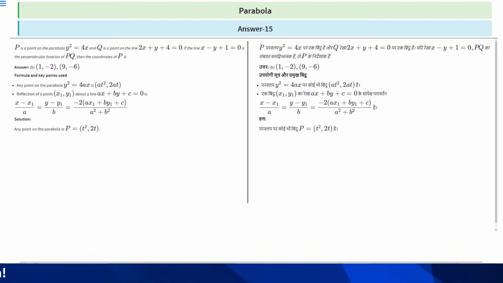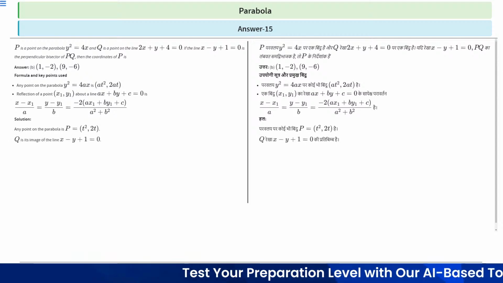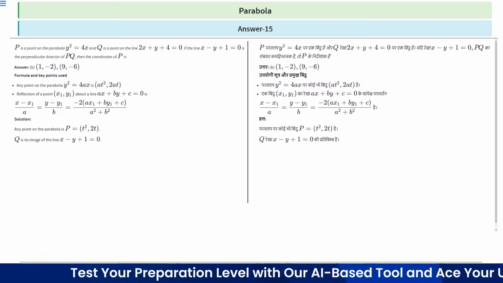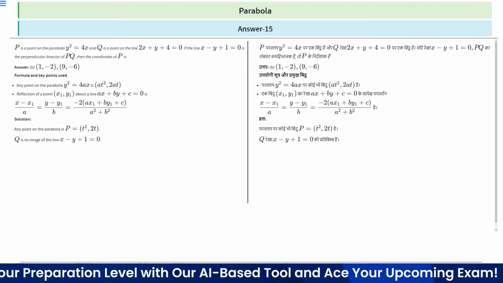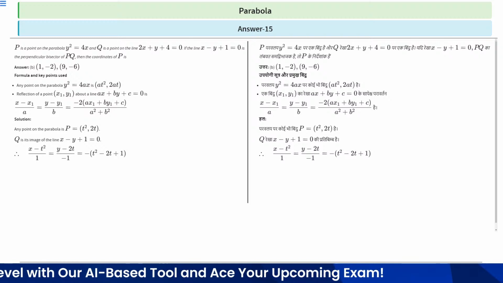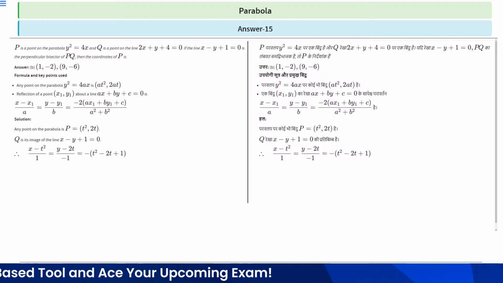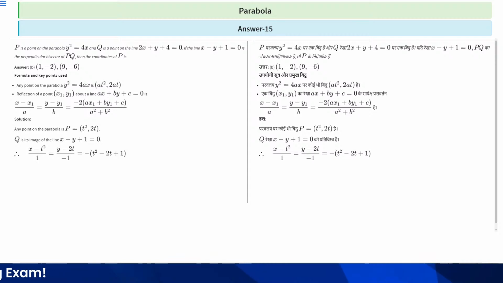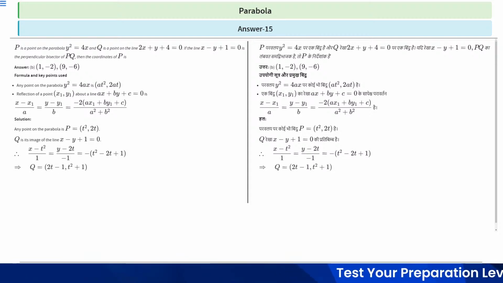Any point P on the parabola y square is equal to 4x can be taken as (t square, 2t). Now Q is its image on the line x minus y plus 1 is equal to 0, clear? Therefore we can easily write (x minus t square) upon 1 is equal to (y minus 2t) upon minus 1 is equal to minus of (t square minus 2t plus 1). Therefore the coordinates of Q will be (2t minus 1, t square plus 1), right?